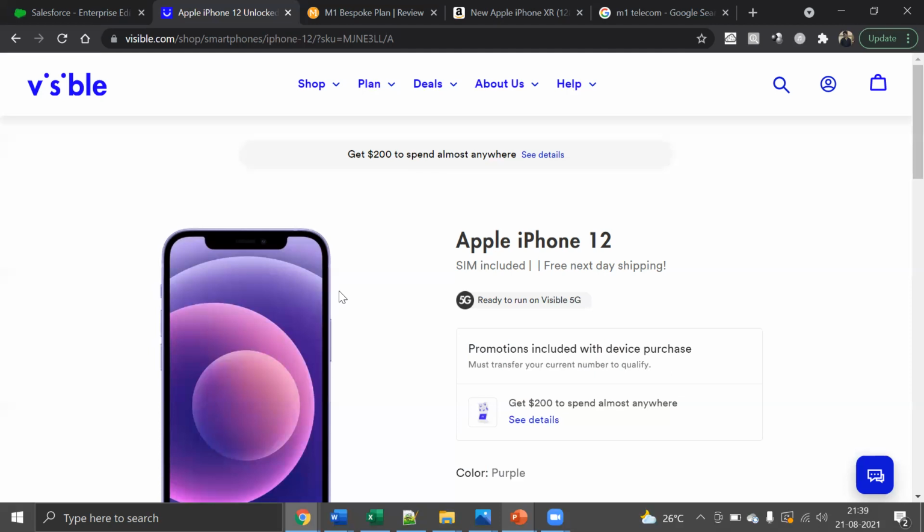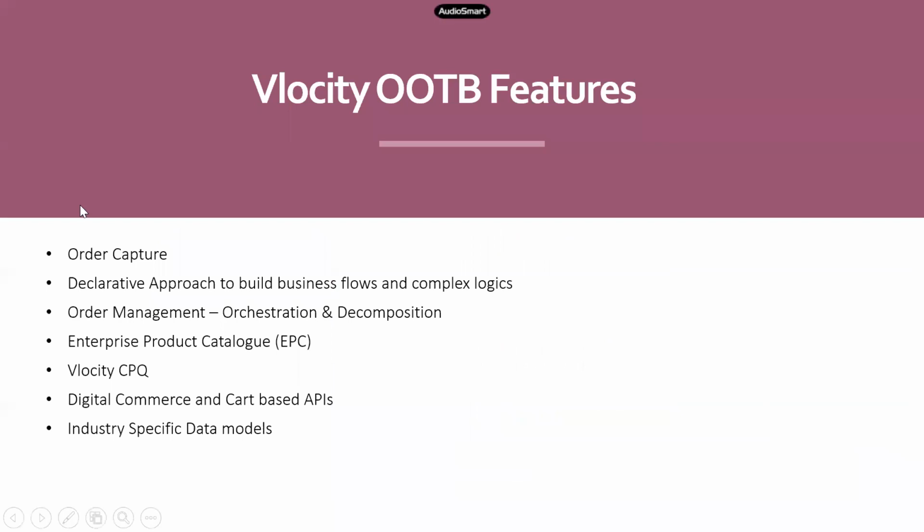So when you buy a mobile phone, the backend process is going to be entirely different. When you buy a SIM card, the backend process is entirely different. You buy a simple mobile plan, then the process is again different. So for each product that you sell on your e-commerce platform, there could be a different kind of process that needs to be followed to fulfill that order, right? And that's when your order management comes into the picture, and Velocity provides a most dynamic yet easily configurable order management process, right? The next thing is EPC.